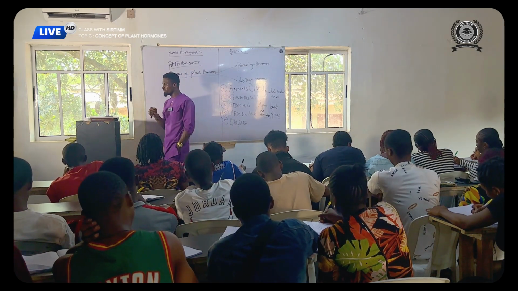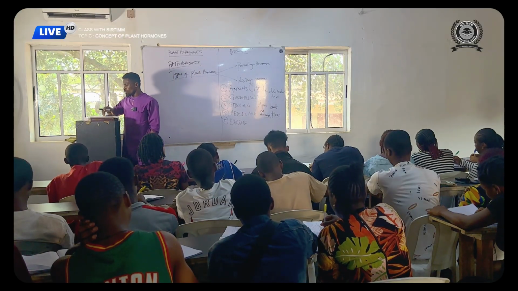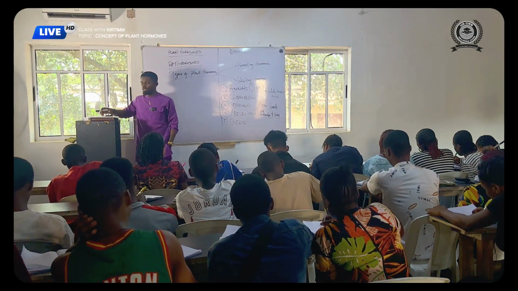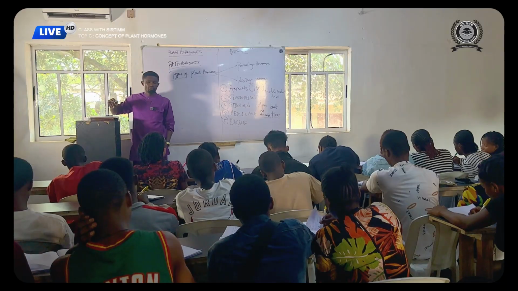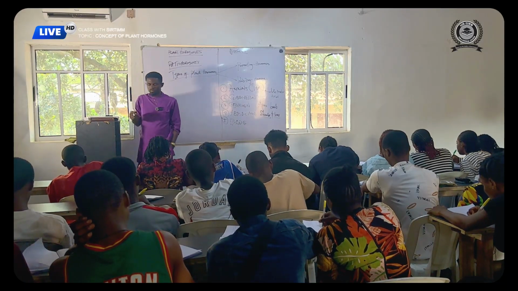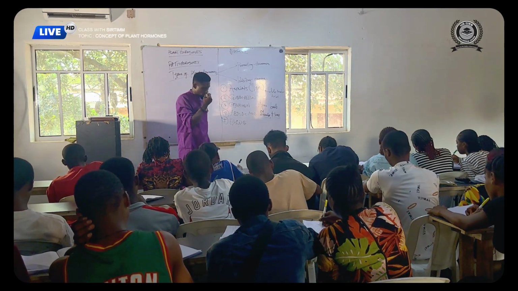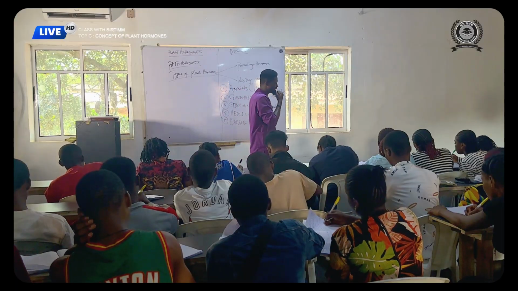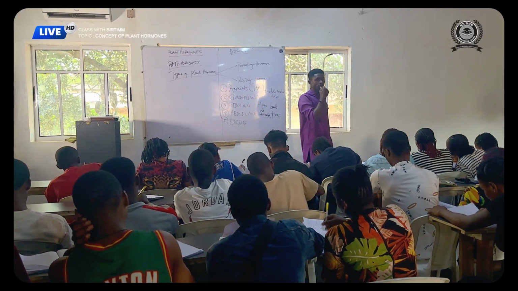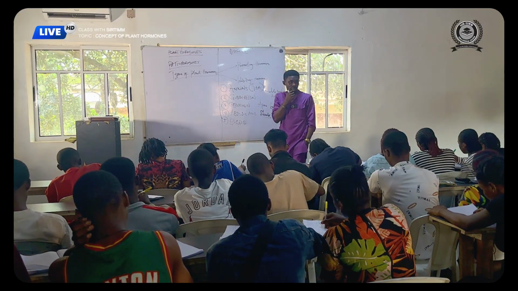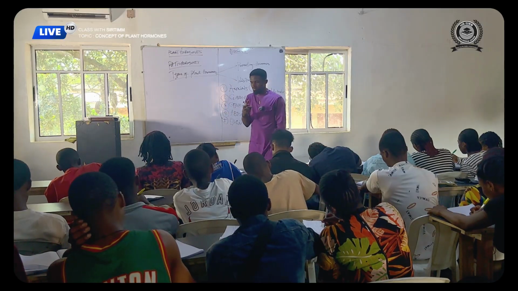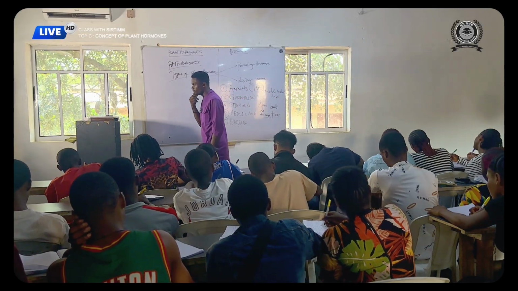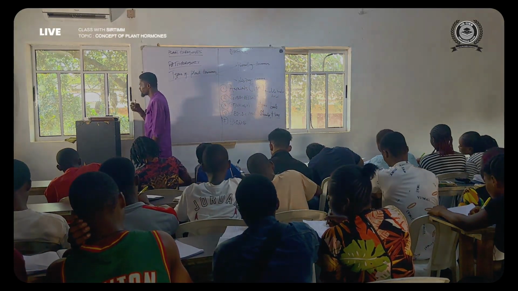It causes the biennial plant to flower during their first year of growth. Number four, it increases the fruit size. It increases the fruit size. Are you with me?